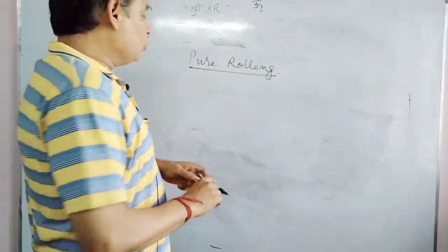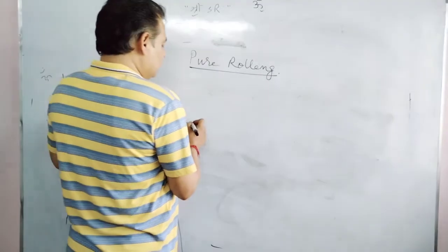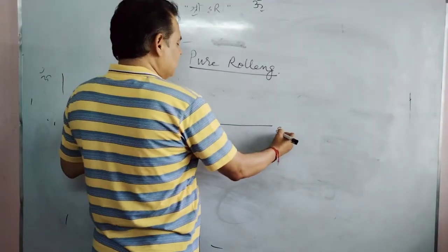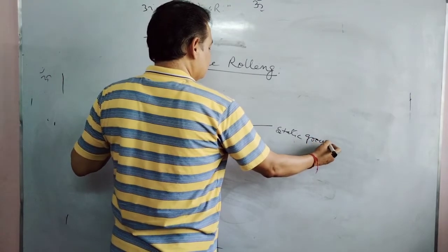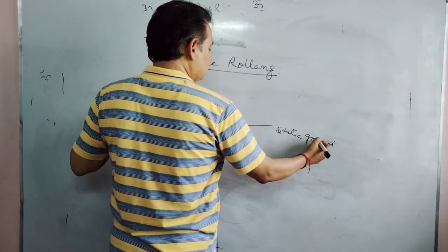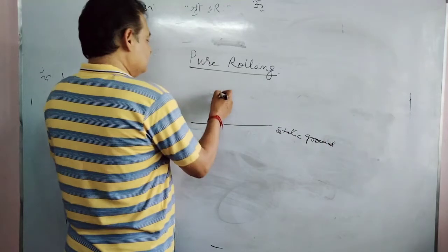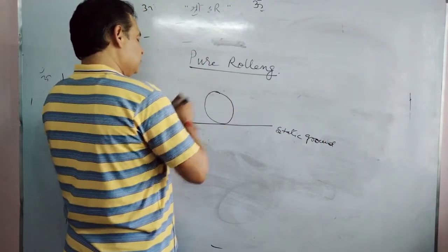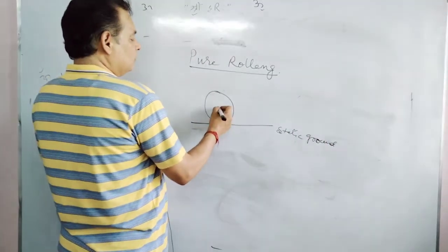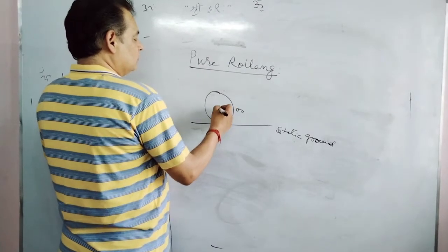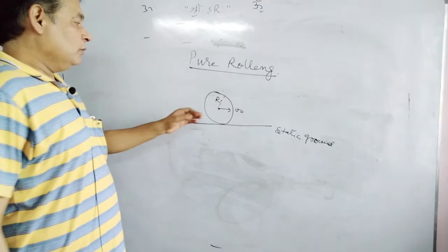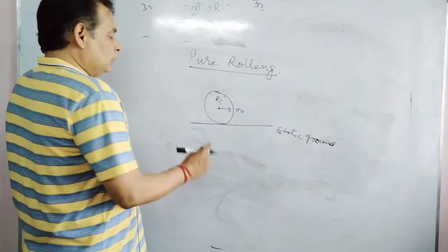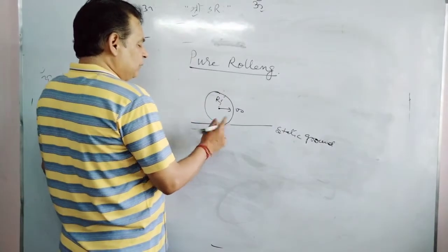I have already told you that firstly we are taking a static ground, and this is a wheel that is put here. I am taking something separate for clarity in the figure, but it is not separate.